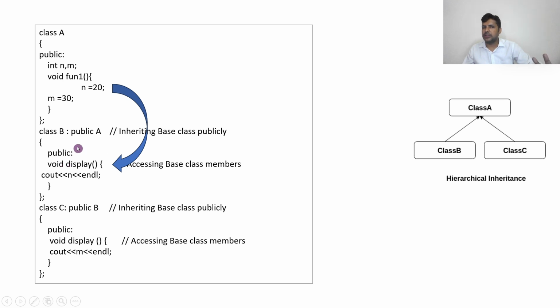Now I have created two objects, B and C. When I created object B, the first object dot display will print 20. Now again I will create an object C. The second object dot display will print 30. Right. So let us see.